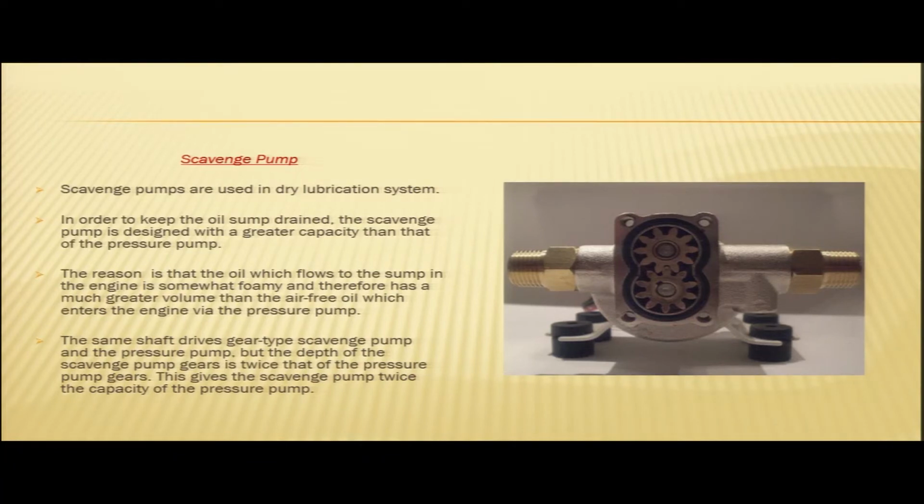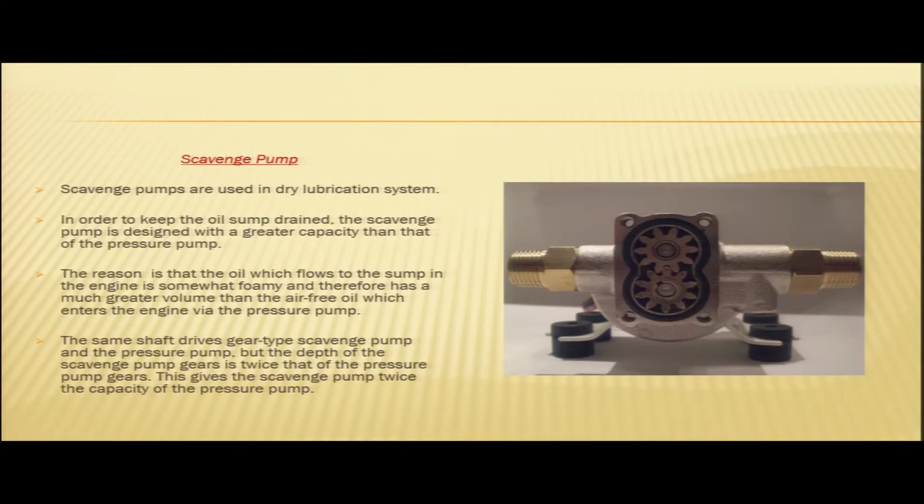Now we all know, we have seen in our earlier slide that the purpose of the scavenge pump is to bring back the oil from the engine after lubrication back to the oil storage tank. So in order to keep the oil sump drained, the scavenge pump is designed with a greater capacity than that of the pressure pump. The reason is that the oil which flows to the sump in the engine is somewhat foamy and therefore has a much greater volume than the air-free oil which enters the engine via the pressure pump.